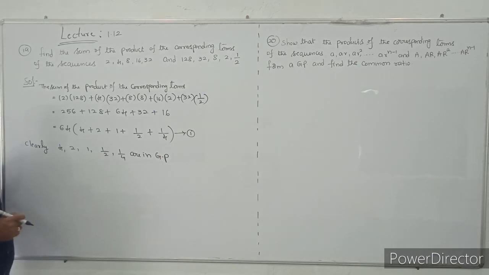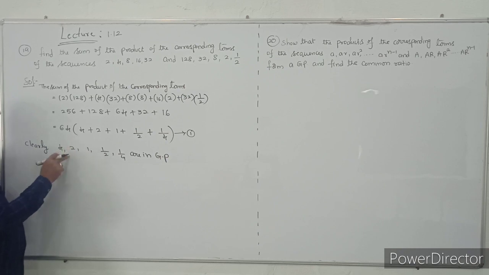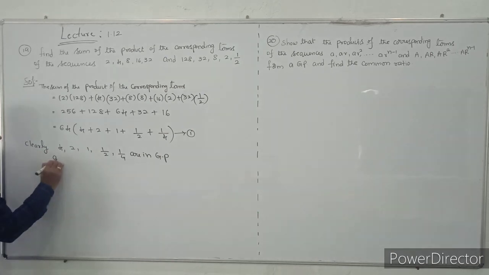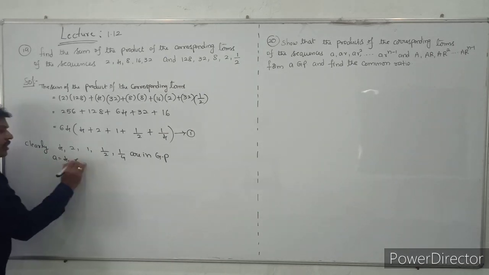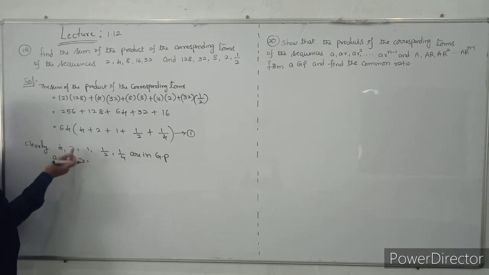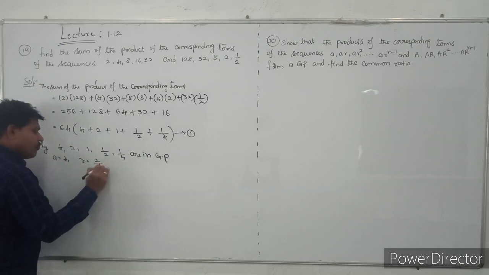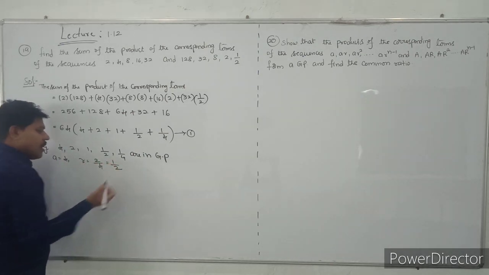Yes or no? They are in GP. See this one. Why? Because A2 by A1 is 2 by 4, which is 1 by 2, and A3 by A2 is 1 by 2. Do you understand that? A2 by A1 and A3 by A2 are both the same, so the given sequence is in GP. So the first term is 4. What is the common ratio? The common ratio is nothing but A2 by A1, that is 2 by 4, which is 1 by 2.